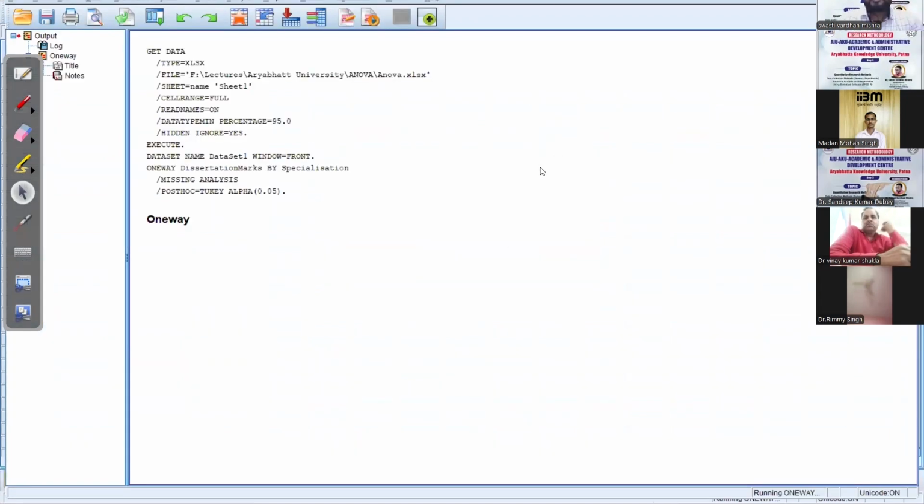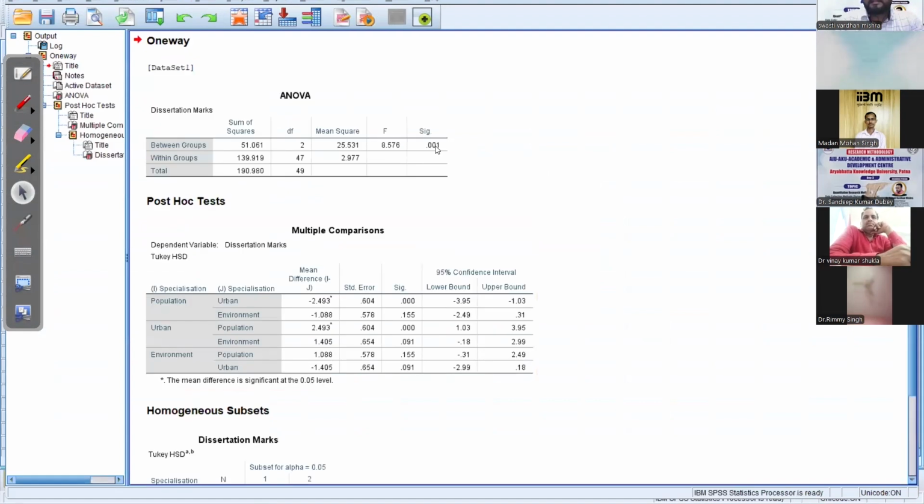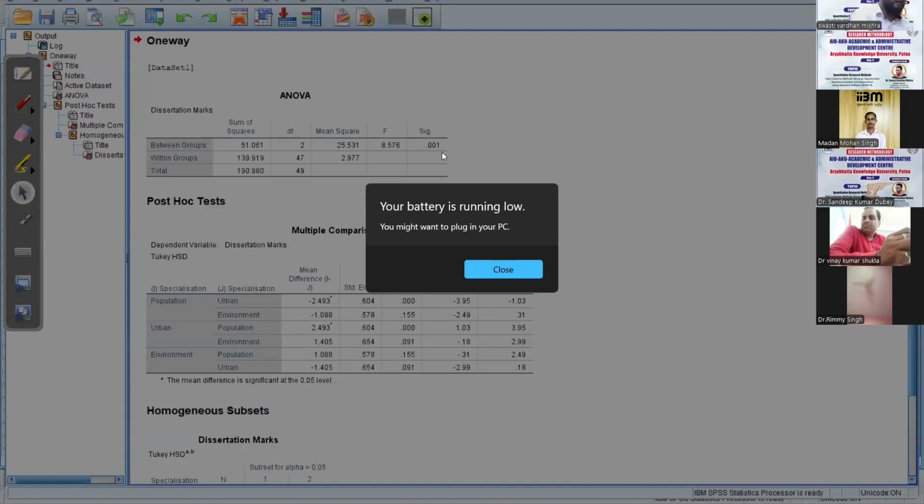So once it is done, we click OK. SPSS produces a result which says that our significance is 0.01. This significance value ideally should be below 0.05. 0.05 means 5%. 0.001 means 0.1%. If you accept the result I am going to state, then it is sure that you are making 99.99% accurate inference or conclusion. So here, this is the significance.